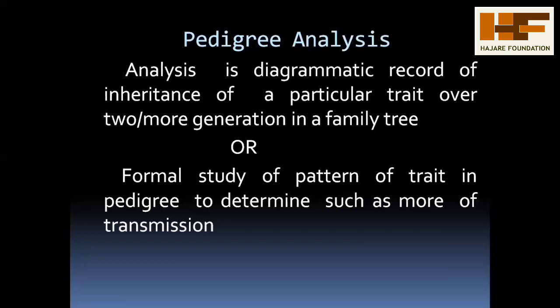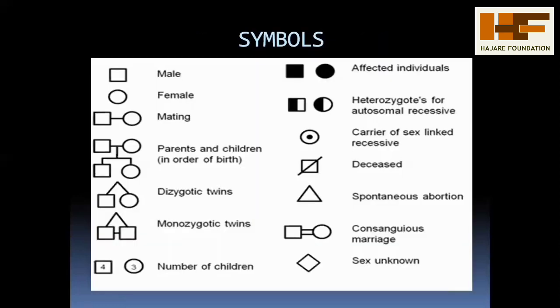Genes are always present in the DNA, and DNA is always present in the chromosome. Hence, this helps characters to be transmitted from one generation to another generation. Whenever it moves from one generation to another, it creates some abnormalities and some disorders also.